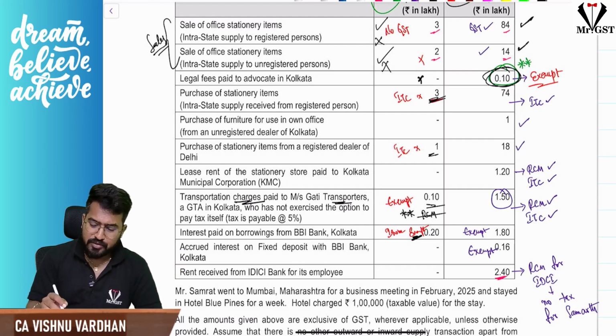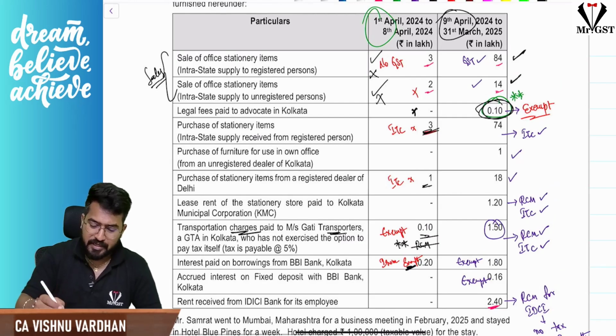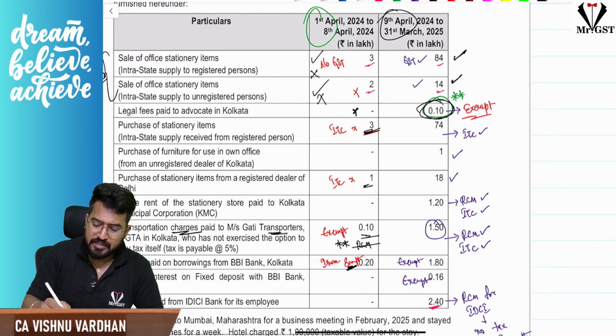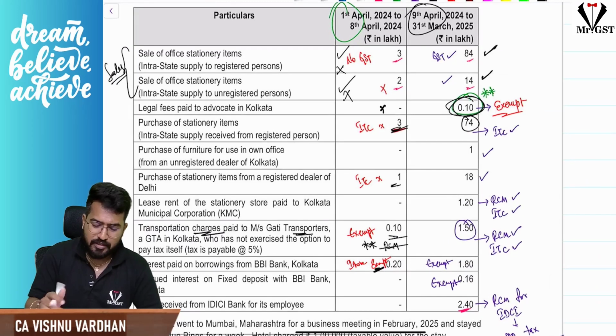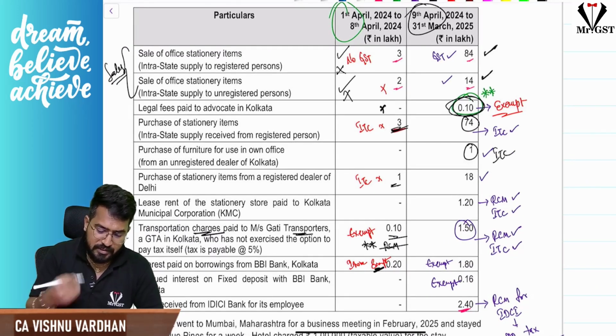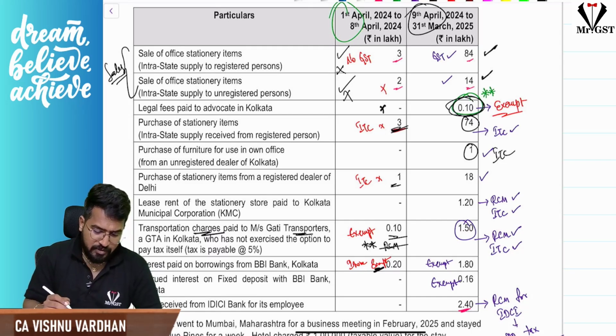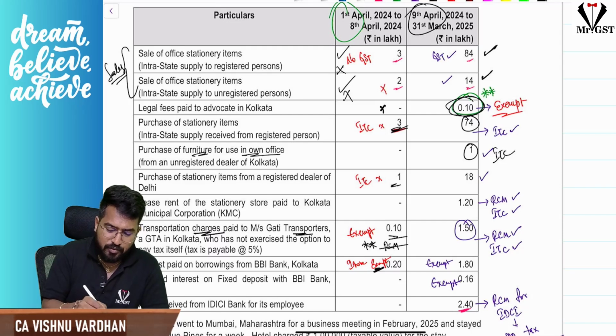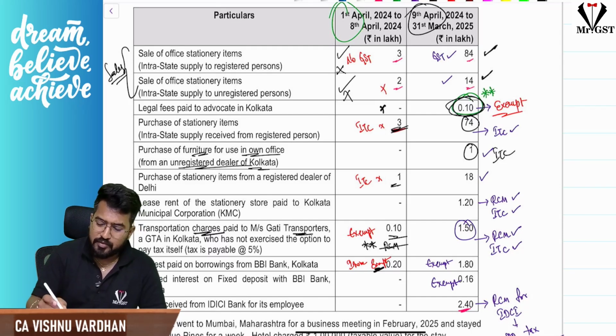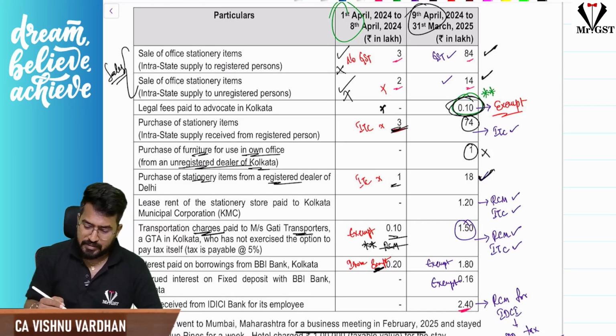Next, if you see here, during this period, the purchase of stationery items, happily you can take ITC on that. Again, purchase of furniture, you can take ITC on that. Next, purchase of stationery items from a registered dealer. One second, please understand here. Purchase of furniture for use in own office from an unregistered dealer. This fellow will not charge GST only. So no ITC, nothing. Next, purchase of stationery item from a registered fellow. Yes, you can happily take ITC.